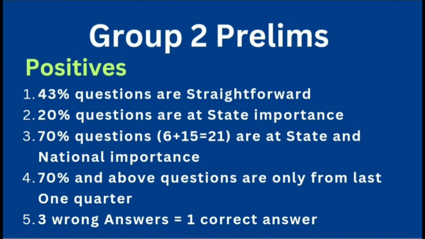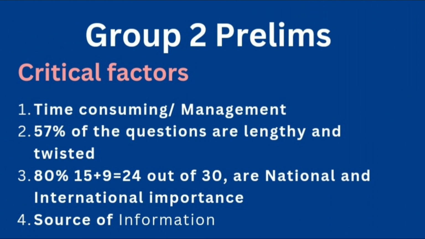Let us now go through some critical factors. I don't say negative factors, but critical factors. So, time consuming, time management: if you look at our previous discussion, 57% of the questions are lengthy plus twisted. Again, there is a twist in the question, giving the right options and asking for incorrect options or vice versa. So giving correct facts and asking to opt for the incorrect. This is all a kind of twisting.